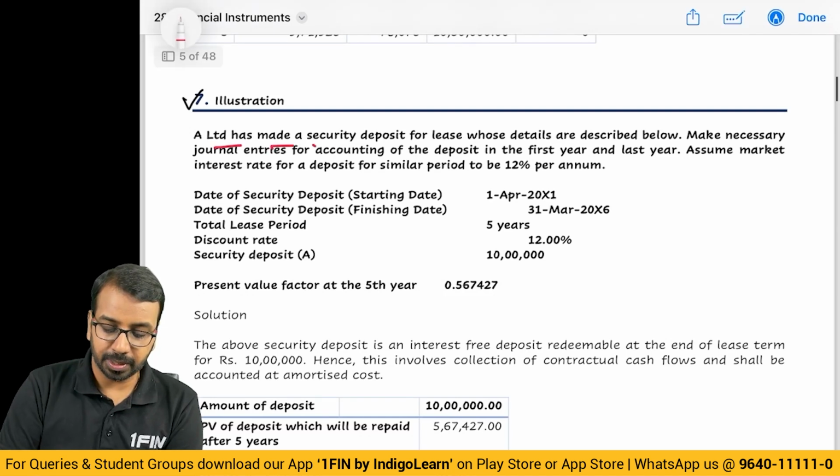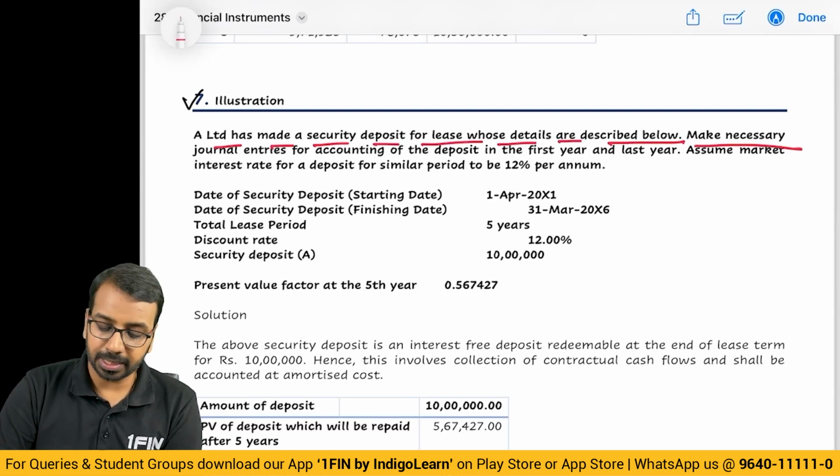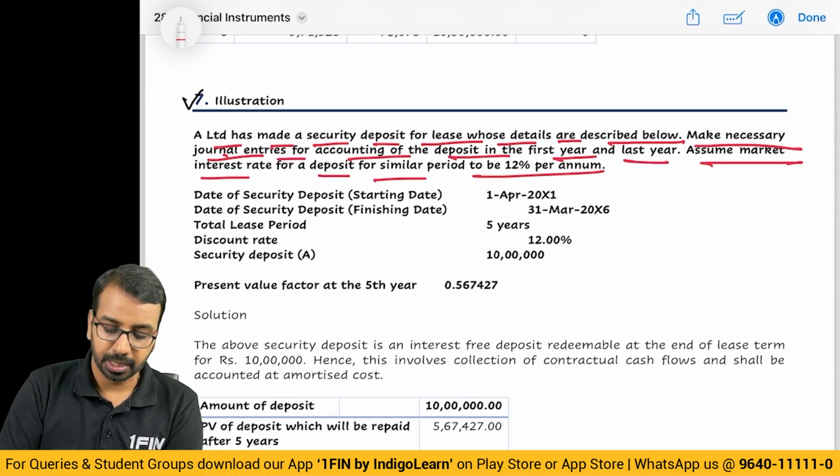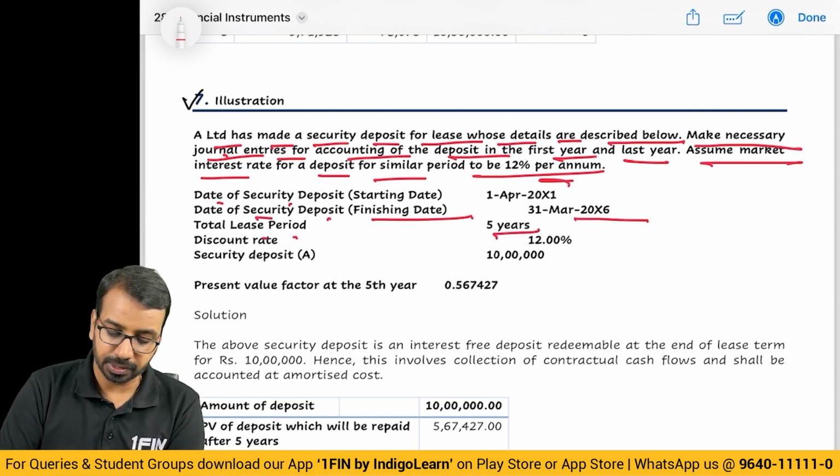A Limited has made a security deposit for lease whose details are described below. Make necessary journal entries for accounting of the deposit in the first year and the last year. Assume market interest rate for deposit is 12%. Date of security deposit 1st of April. Date of security deposit finishing date 31st March. Total lease period 5 years. Discount rate 12%. Security deposit 10 lakhs.